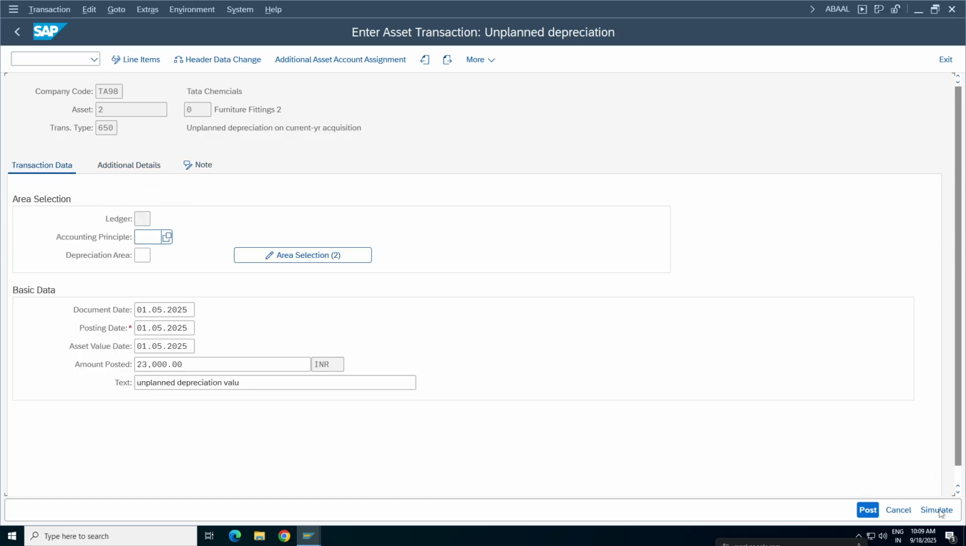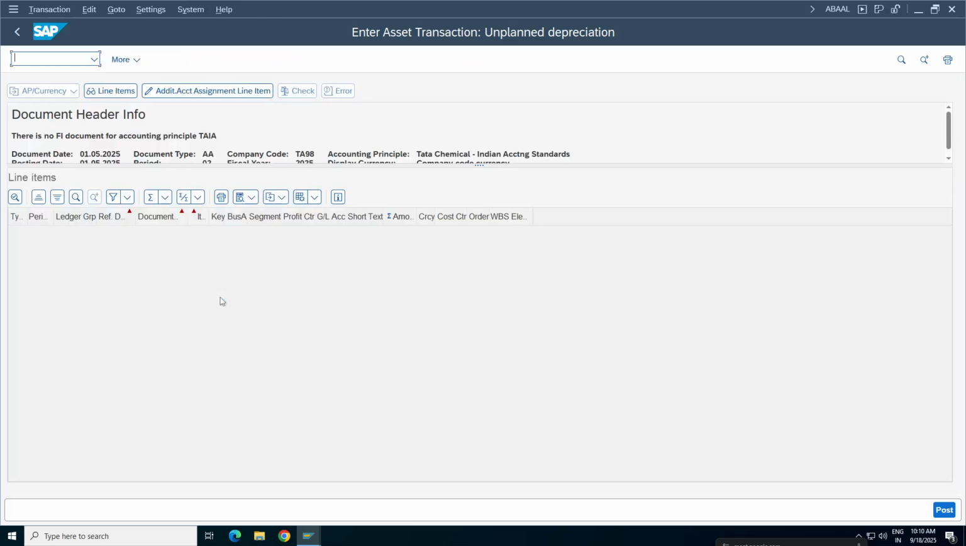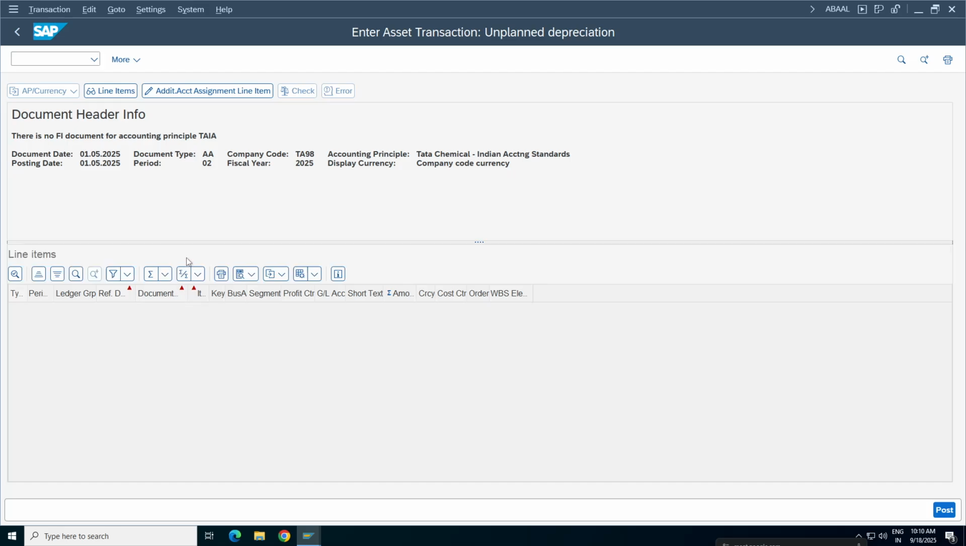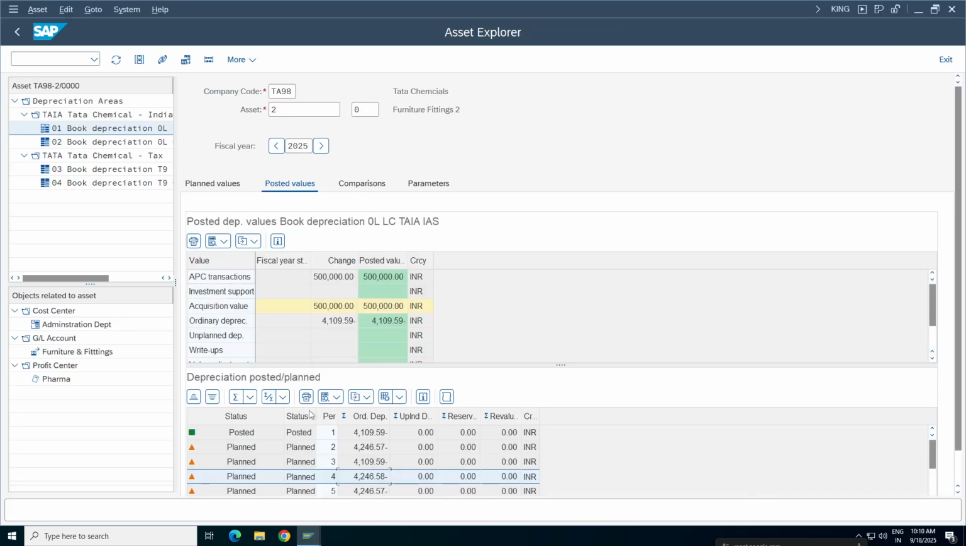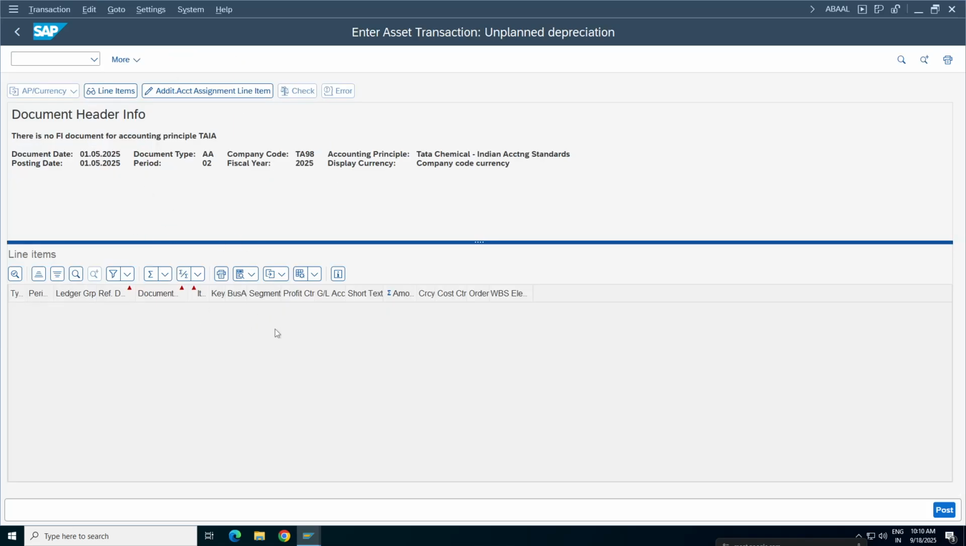Now click on simulate. The system will not post any accounting document for this one, because it is just adding the value to the depreciation here itself. It will get posted when we calculate the depreciation. Do you agree? Earlier also, the planned amount got posted when we ran the depreciation. Now also, the unplanned amount will not get posted. Is that clear?